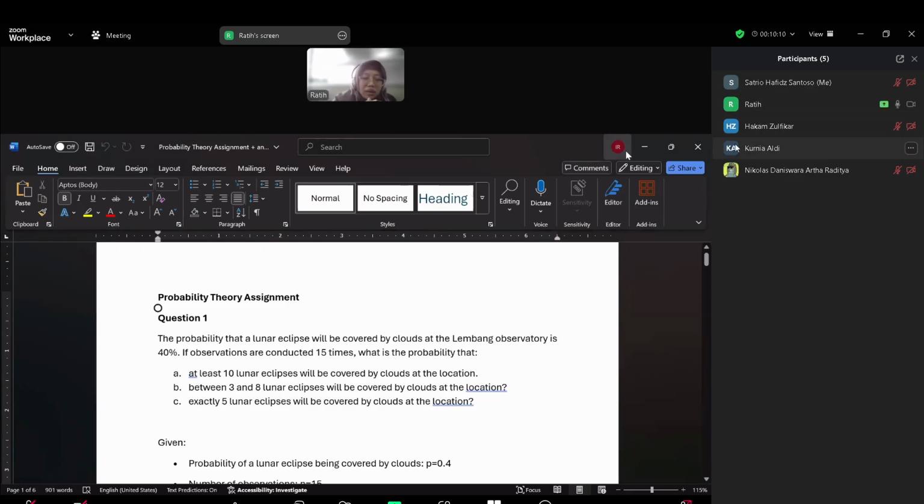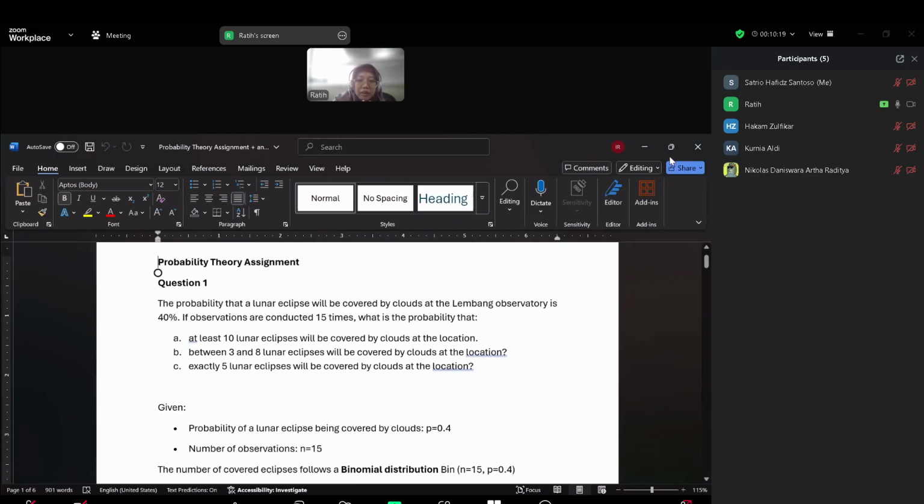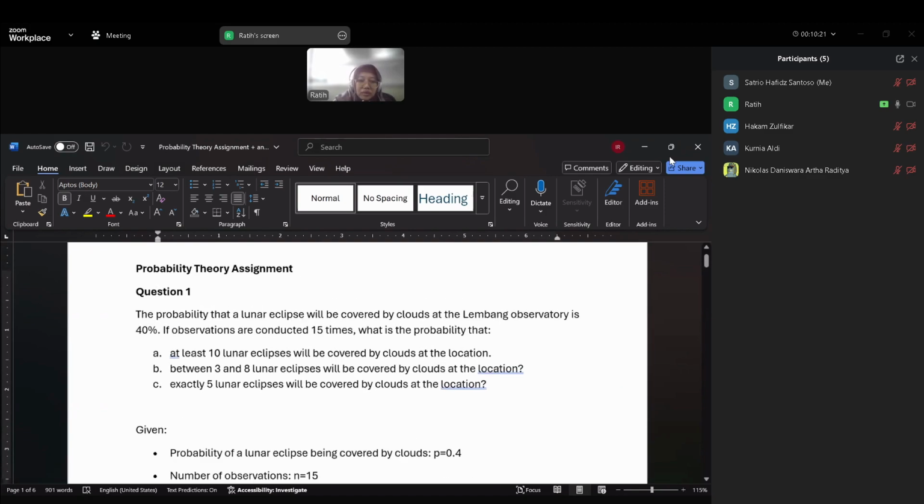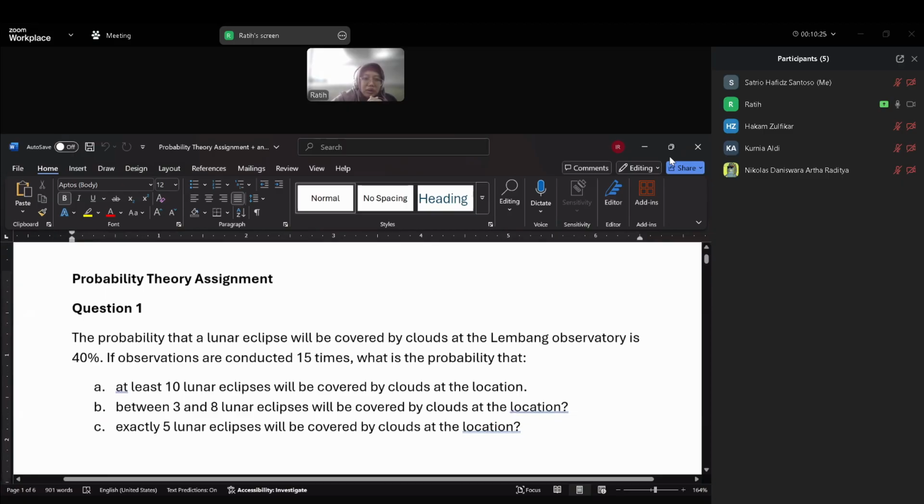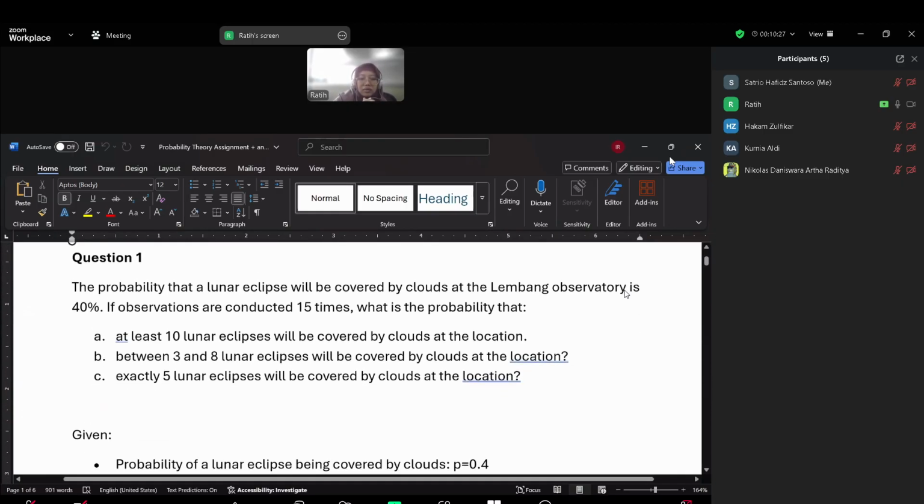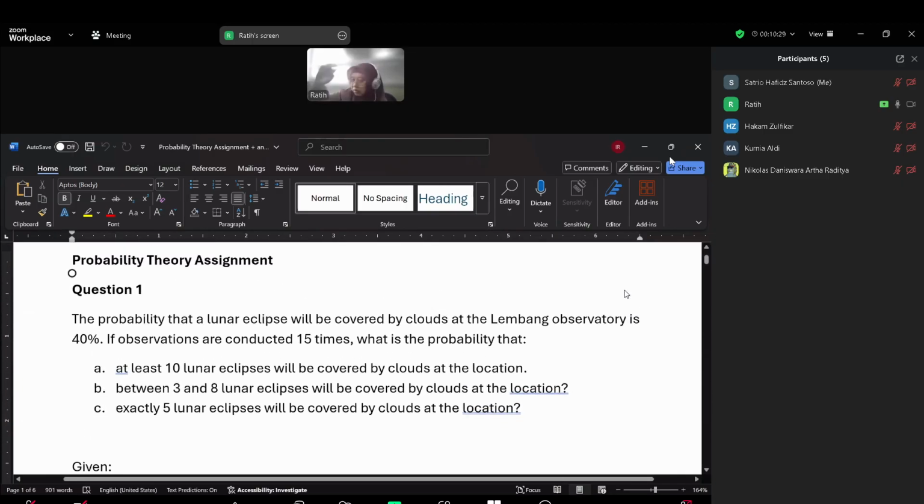Okay. This is the previous exercise about the probability theory. So the first one, question one. Any question, maybe, for all of you?